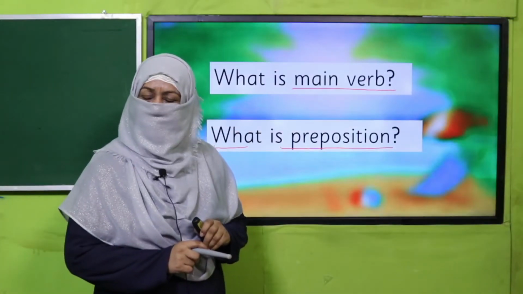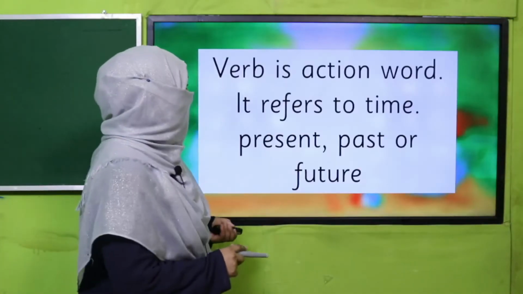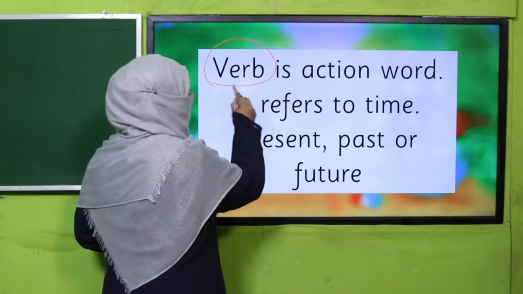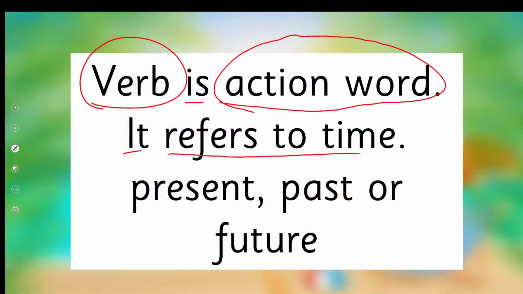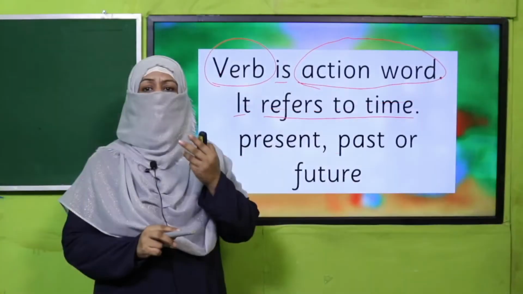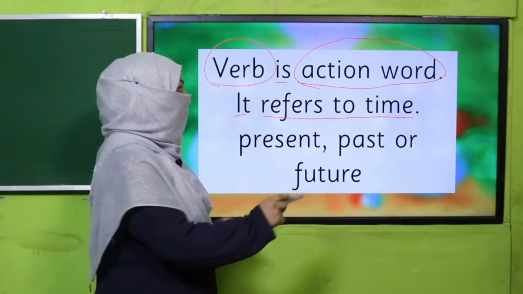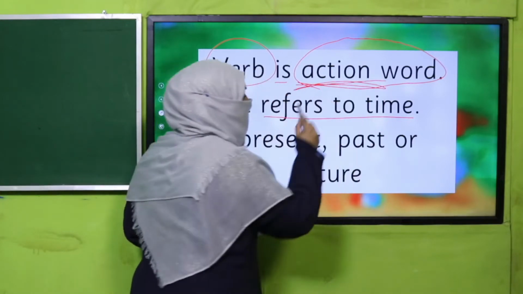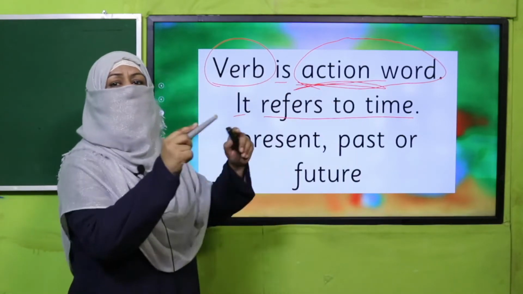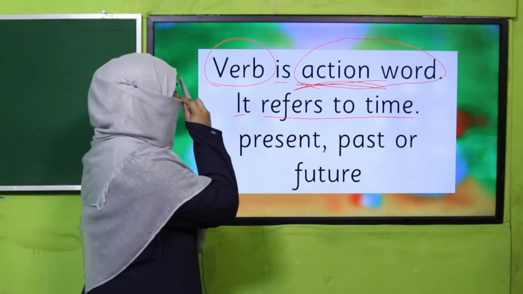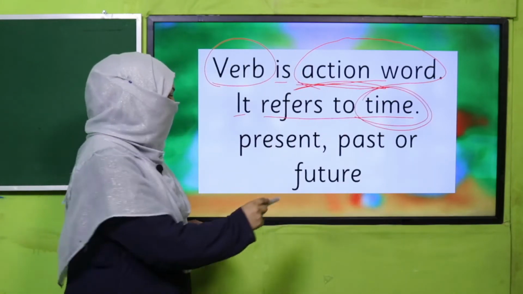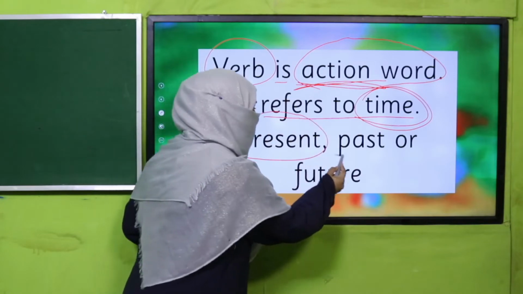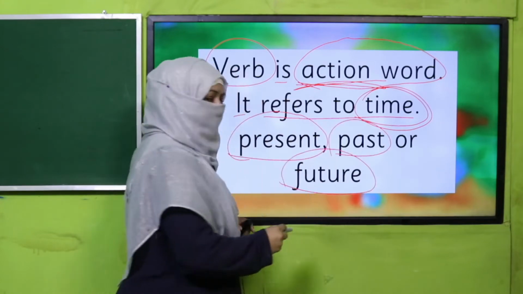Yes, my dear students, I hope you remember that verb is action word. It refers to time. So I told you there are two qualities of verb. What? It tells the action, what the subject is doing, what is the action in this sentence, and it also tells the time. Either it's present or it's past or it's future, right?